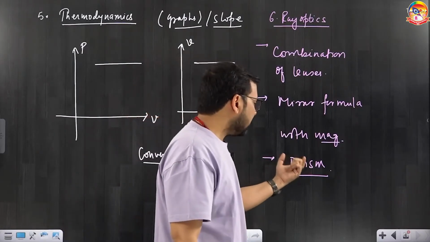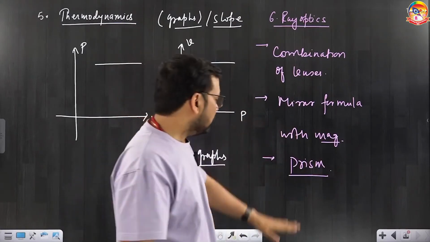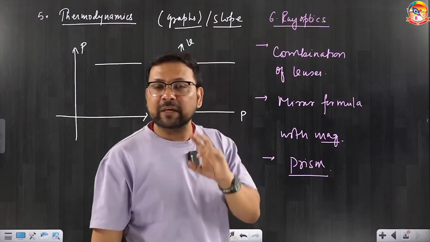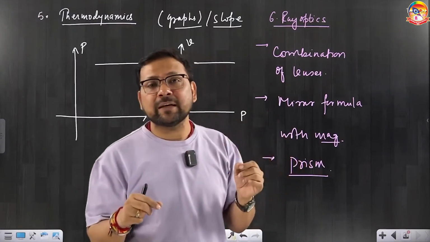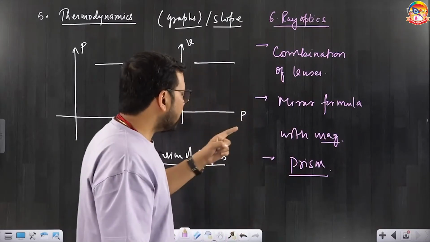And this prism, again prism you can write in bracket, formula based preparation for NEET. Don't go into very much concept and depth, but always remember prism can be asked either by default like a large prism, or the second could be the paraxial, a very small prism angle, and the formula differs in that too. So prepare ray optics for this.